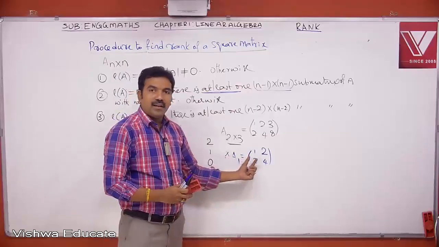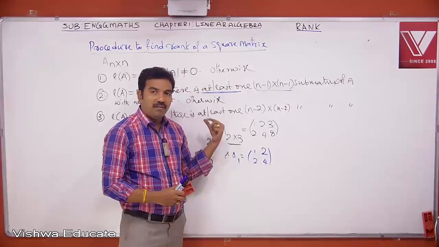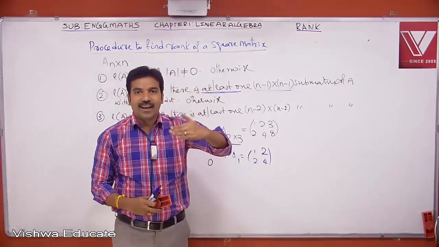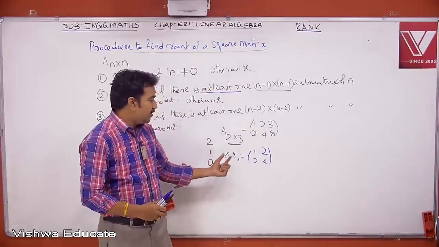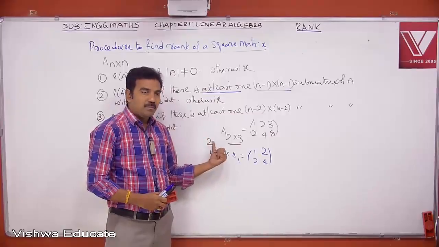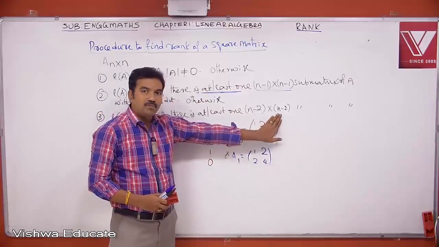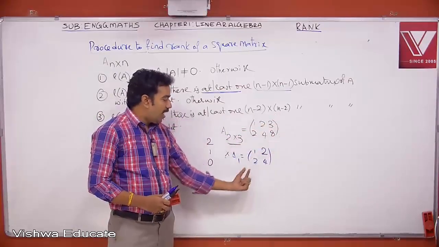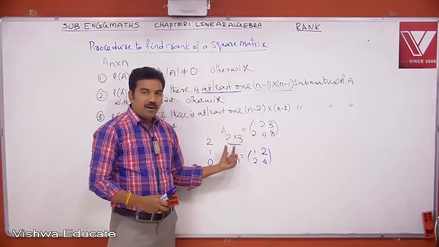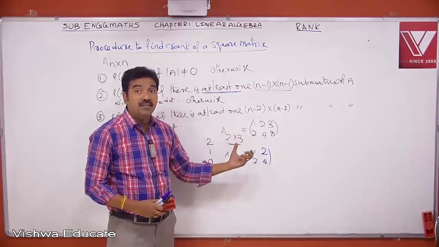Because in this case, there are multiple 2 by 2 submatrices. See, in the previous case, when we went through the procedure to find the rank of a square matrix, if the determinant of that matrix is 0, then the rank is not equal to that dimension. But in this case, it is a rectangular matrix, size is 2 by 3, so the maximum rank will be 2. Because one column is in excess, eliminate columns. At first, eliminate the third column. For example, 3, 8. If I eliminate the third column, I get a 2 by 2 submatrix. What is the determinant of this? Its determinant is 0. But with this, don't conclude that rank is not equal to 2, because there are multiple 2 by 2 submatrices in this.